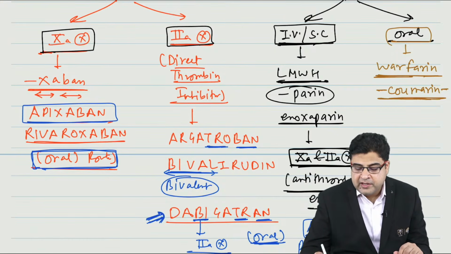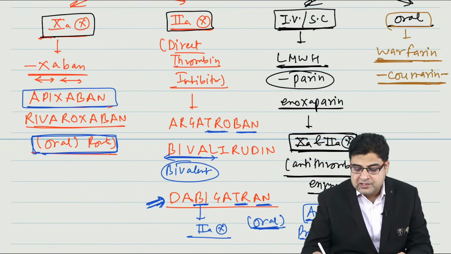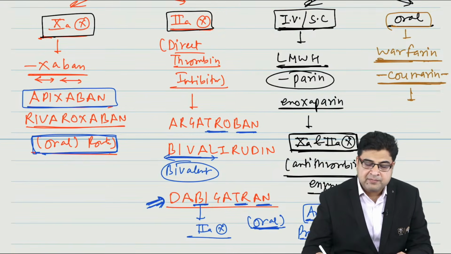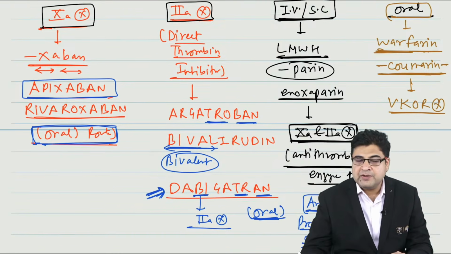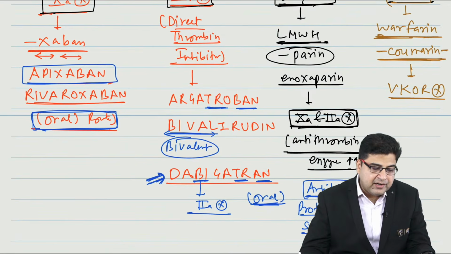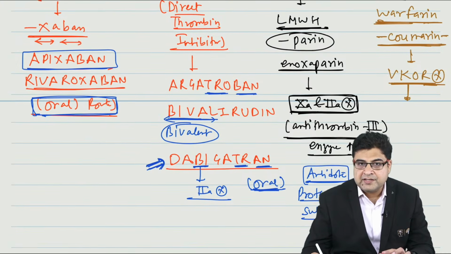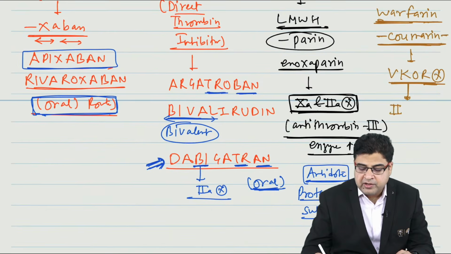So the question on acenocoumarol was given in your last December exam. Warfarin or any drug which has the word coumarin in its name, these medicines are inhibitors of an enzyme known as VKOR. VKOR full form is vitamin K oxidoreductase enzyme. They are vitamin K oxidoreductase enzyme inhibitors. And by inhibiting vitamin K oxidoreductase enzyme, the medicines can inhibit clotting factors 2, 7, 9 and 10.